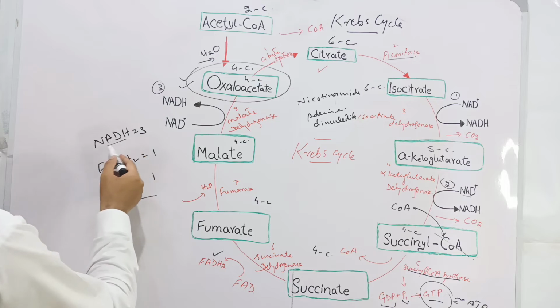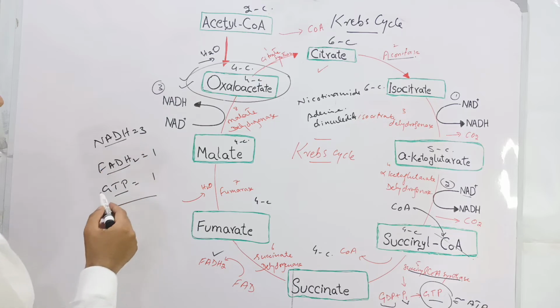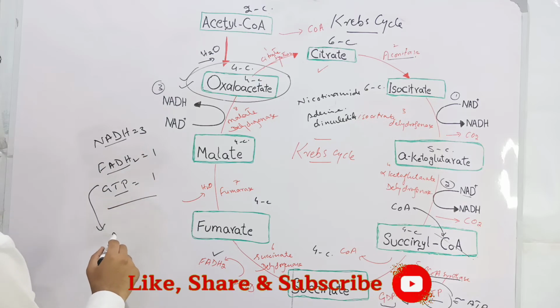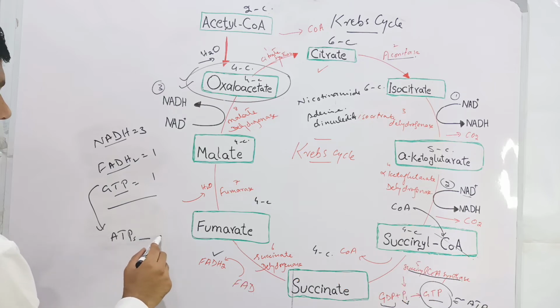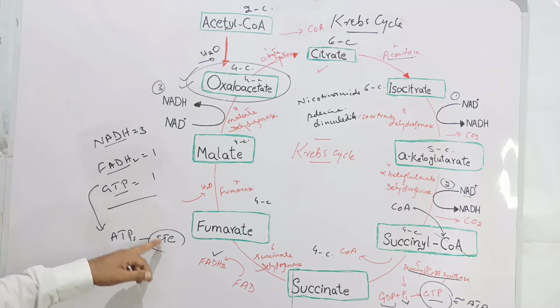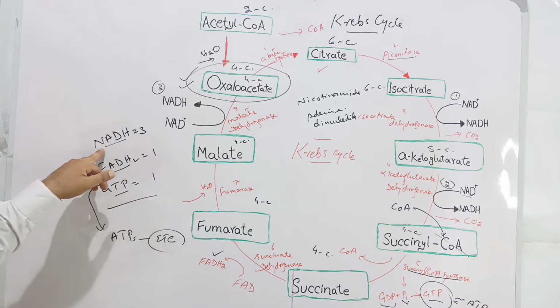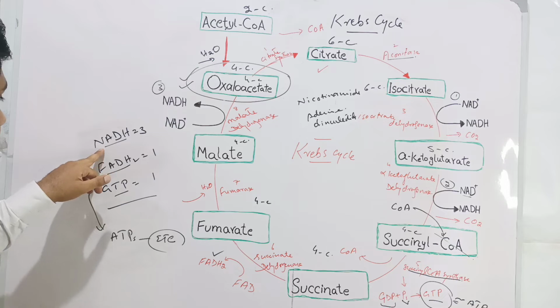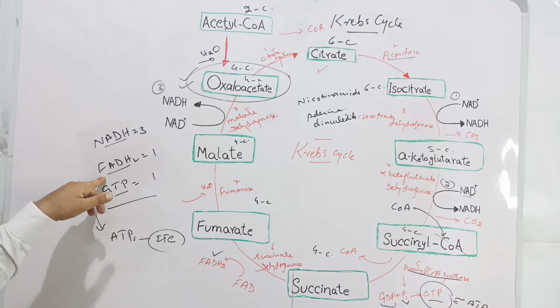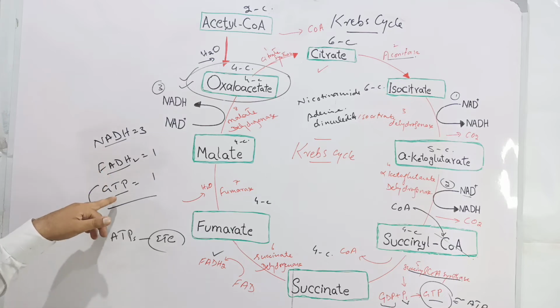The NADH, FADH2 and GTP are converted into ATPs in the next phase, the electron transport chain, which we will discuss in our next lecture. In the electron transport chain, 3 ATPs are released from each NADH molecule, 2 ATPs are released from each FADH2 molecule, and GTP is converted into an ATP molecule.